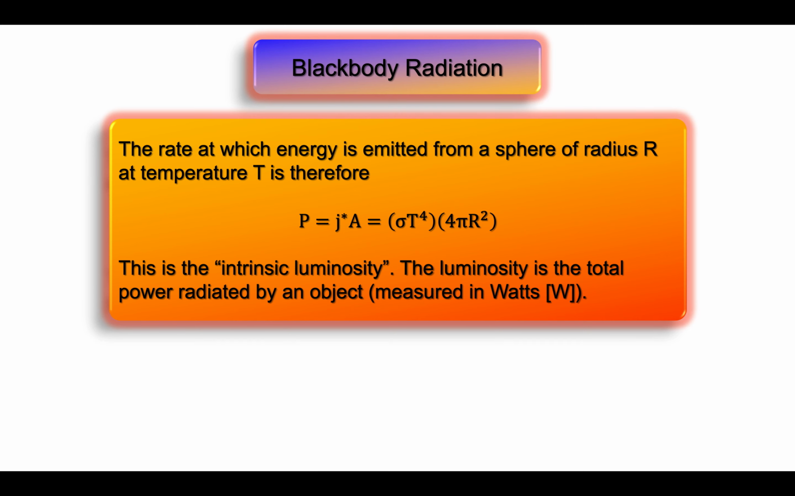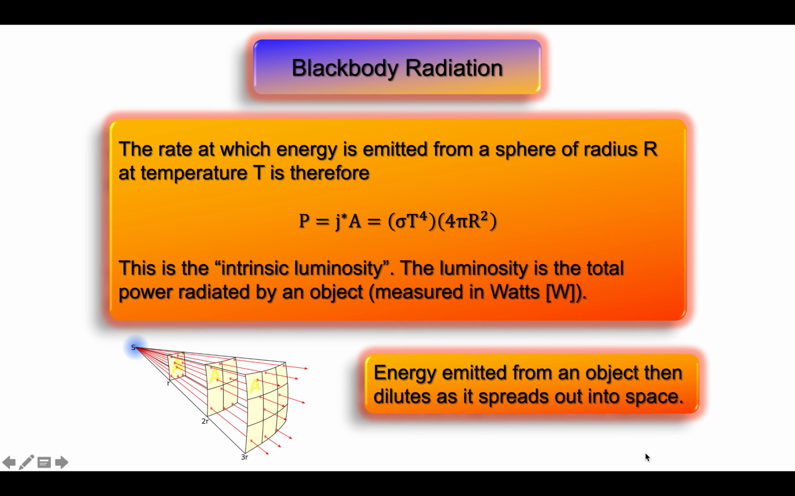This is the intrinsic luminosity of the object. The luminosity is the total power radiated, in other words, the total amount of energy given off by the object each second, which is measured in watts. The blackbody radiation emitted by the object will fill the space surrounding that object.